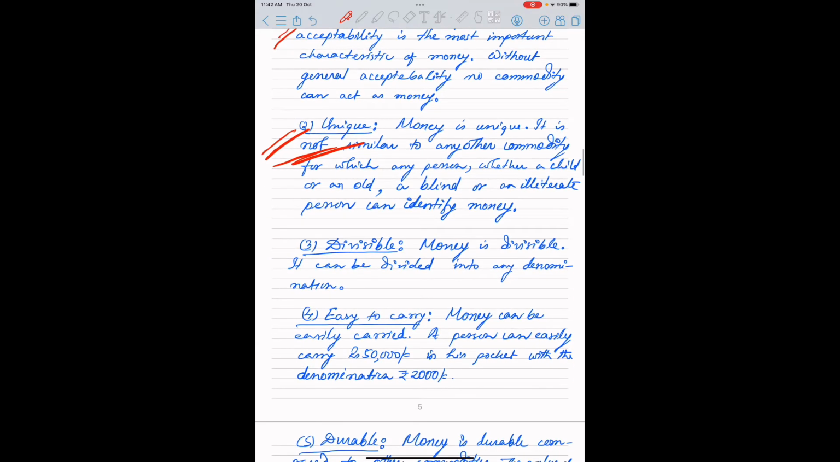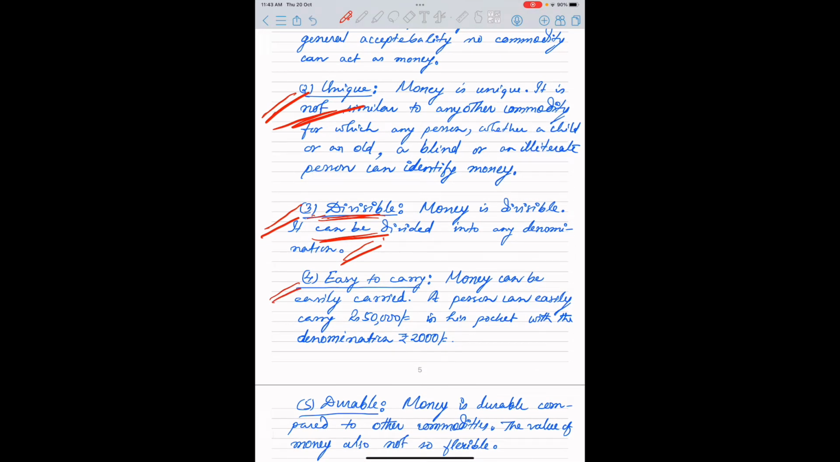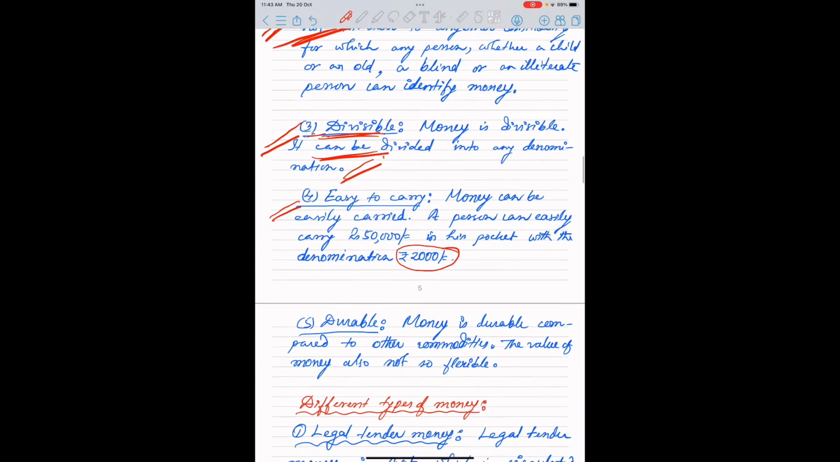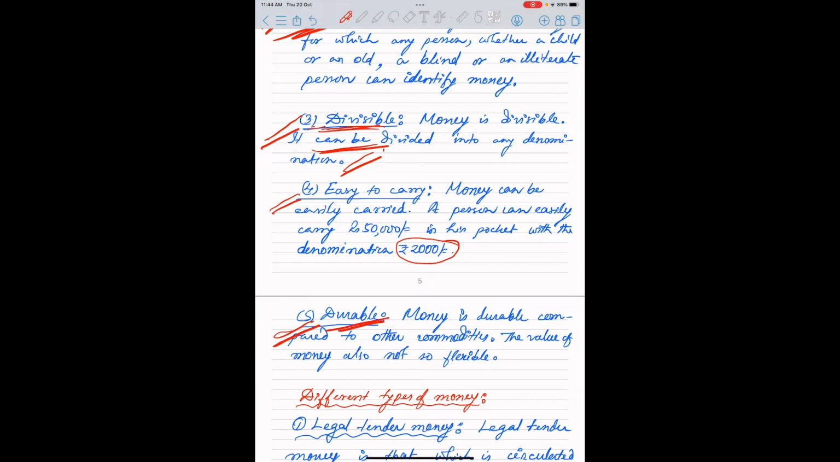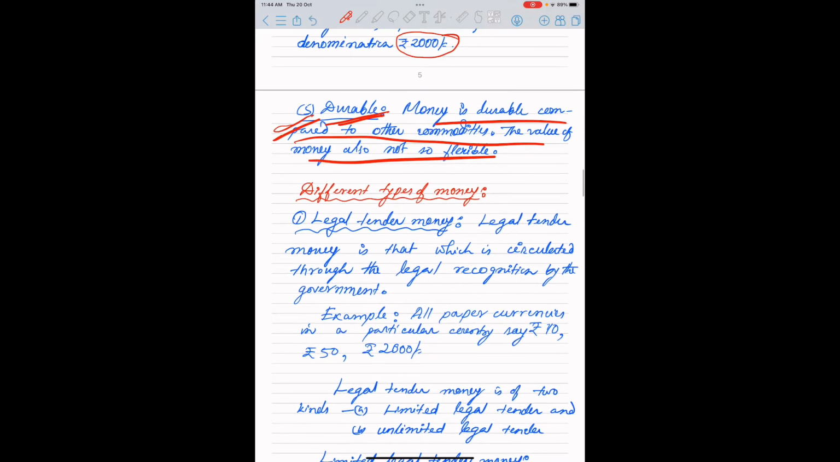Okay, divisible, money can be divided into small parts. Now easy to carry, it is very easy to carry money. We can carry 50,000 with the help of 2000 rupee denomination notes. That means it is very handy. The size of the money is small enough to carry in my own pocket. Okay, it is durable, for which money is demanded. Money is durable, we can store money for many years.